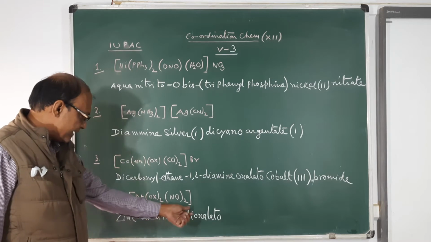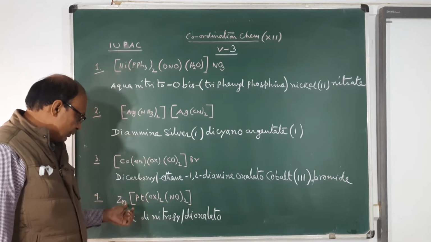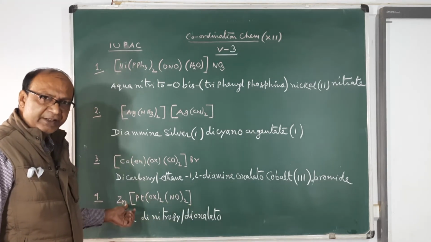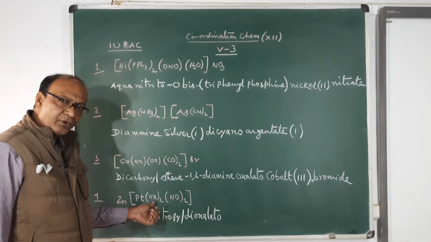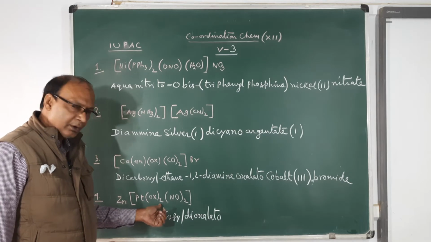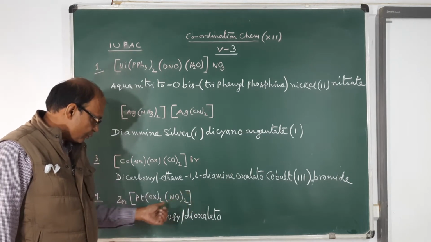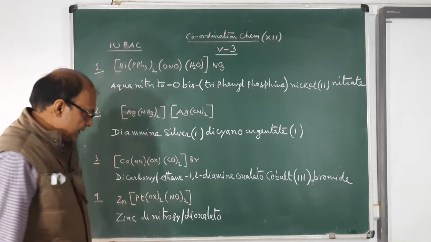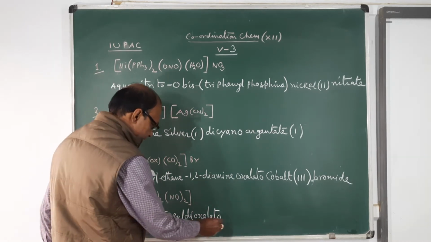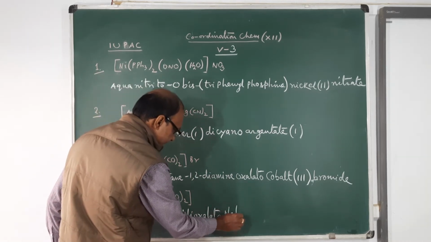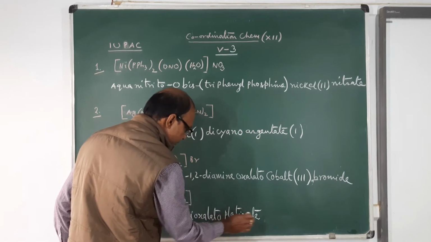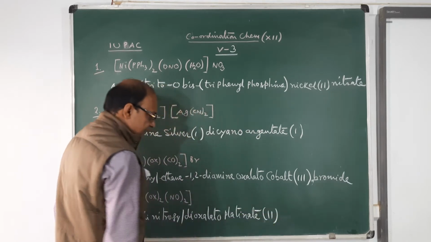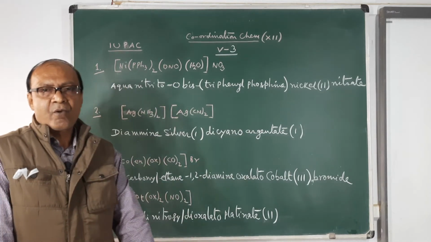There is no subscript, so divide it into 2 and 2. Zinc, you know that zinc is plus 2, so this is minus 2. So minus 2 means here it is minus 4, here it comes minus 2, so platinum is 2. Therefore, dioxalato platinate(2). So these are the IUPAC names.